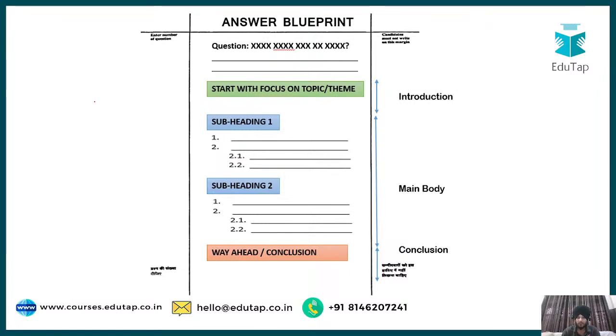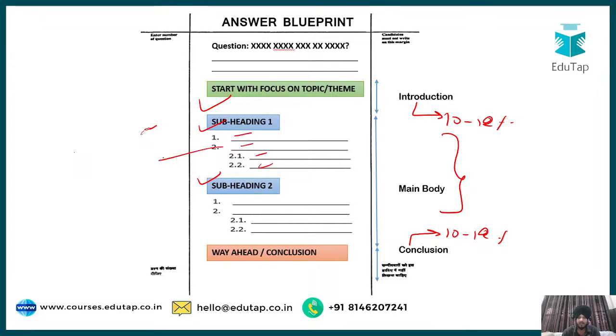And as I always say, the introduction should be around 10 to 12% of the total word limit, and the same rule applies to the conclusion also, and the rest of the word limit should be dedicated to the body part, where you write your body in the form of heading and different subheadings. Under the subheading you are going to write your relevant points that you will try to substantiate using data, facts or examples. Fine. So this is the basic general idea regarding how you have to approach your answer, how you have to structure it.